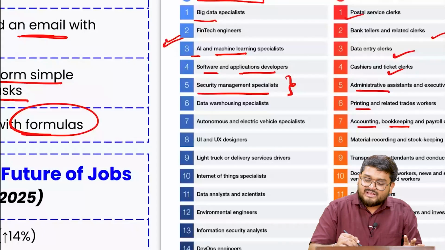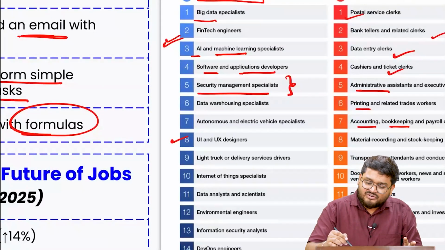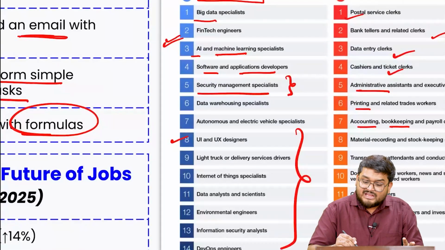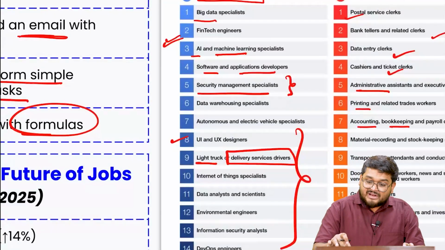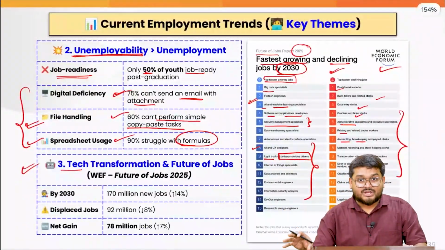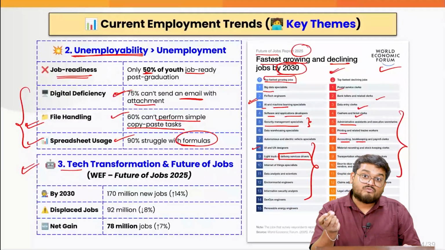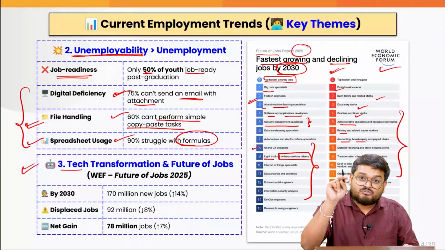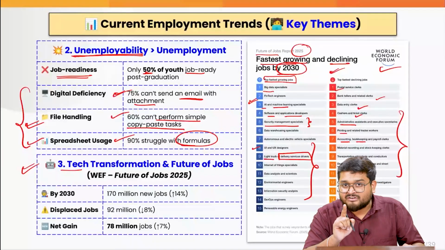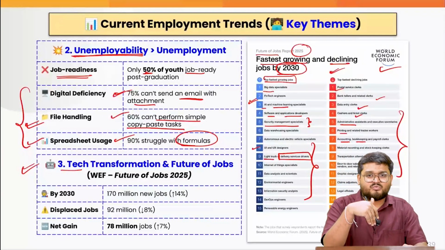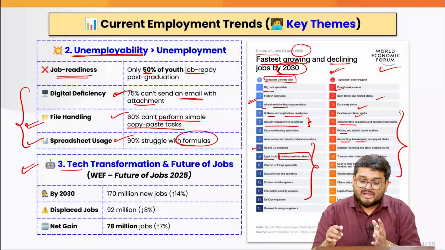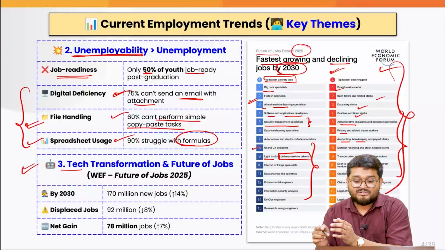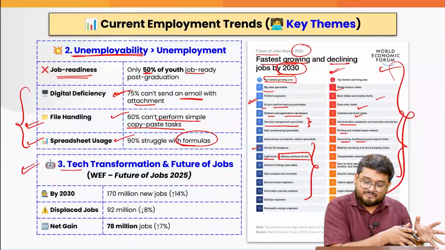Next, also the UI UX designers, or say Internet of Things specialists, even light truck or delivery service drivers. It is not always that the jobs of the future will be tech related. Some also will be manual, you have to understand that the logistics sector of the country is going to increase. That is, the transportation and warehousing sectors will be increasing. That is why we need more people moving toward these jobs right now.